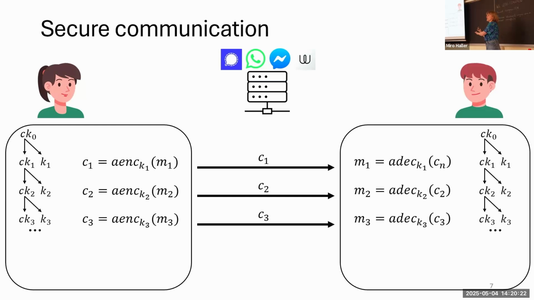Now, this part roughly corresponds to the symmetric part of the double ratchet, and we can also find it in group protocols, for instance, in the sender keys protocol, where the sender in the group shares symmetric key material with the other users in the group, and then all users can derive the sender's key material from this initial secret.